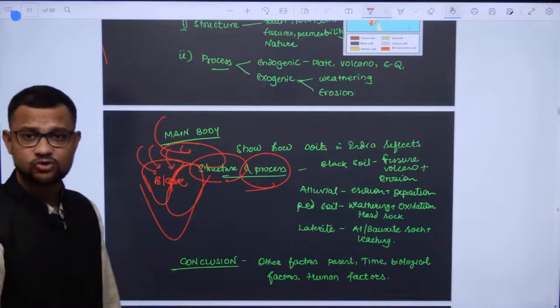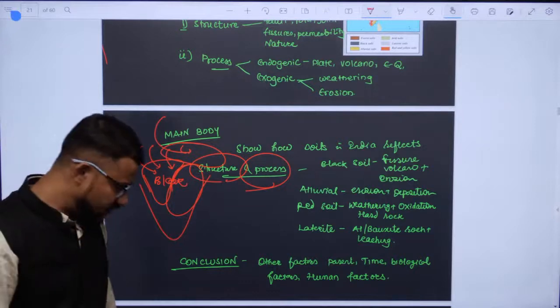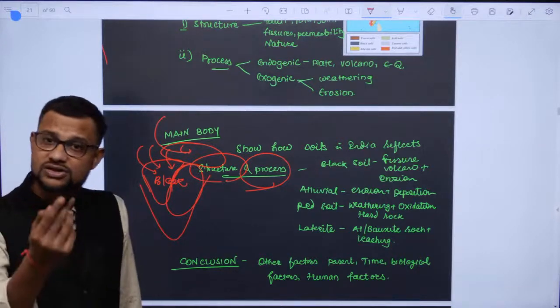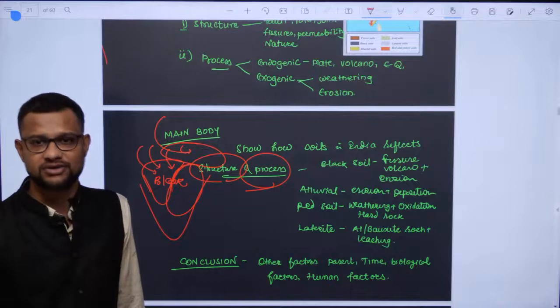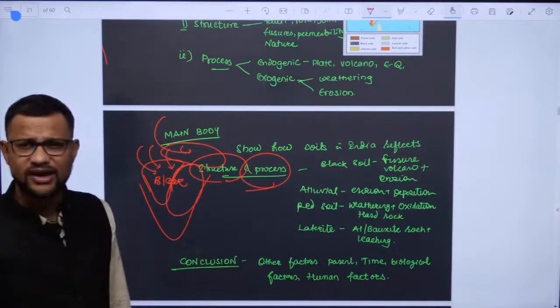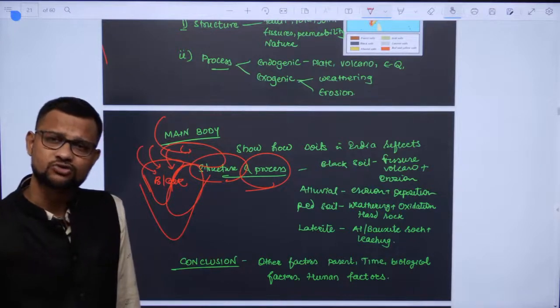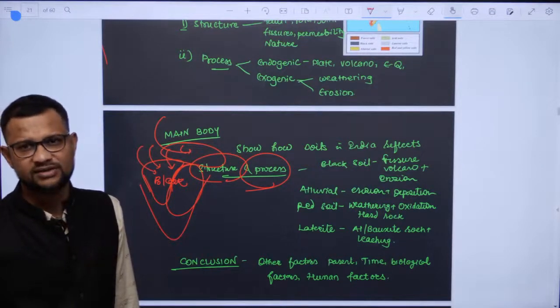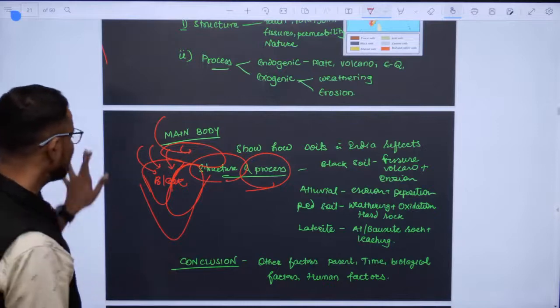Three major types of soil. Red soil, which is basically a result of iron oxide. So structure and process, oxidation. That is what it will be. You can also say laterite soil, or snow covered soil. So write as many examples as you can.